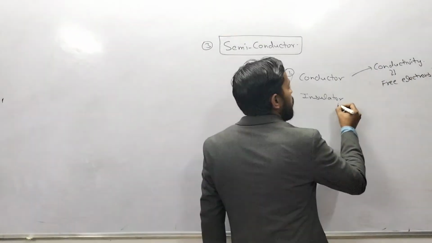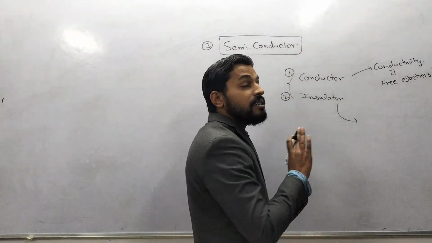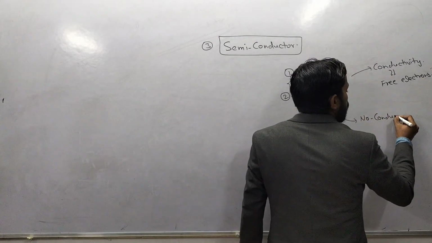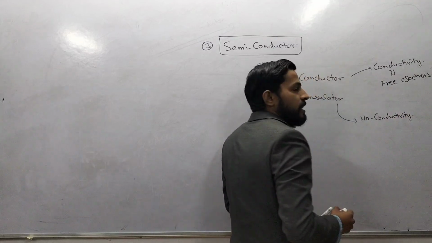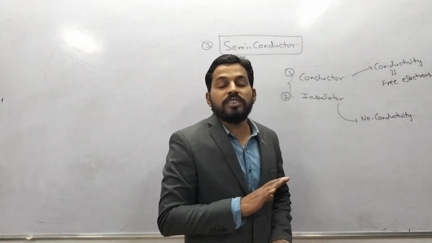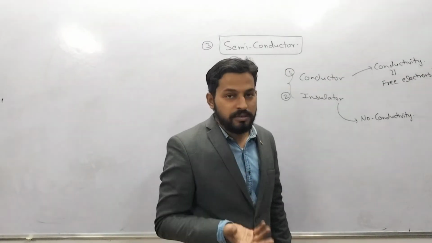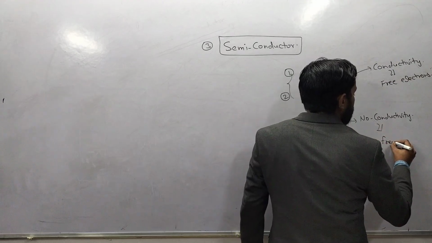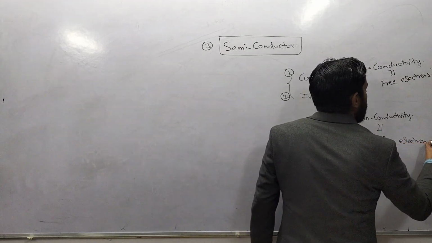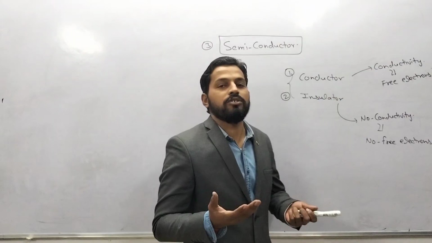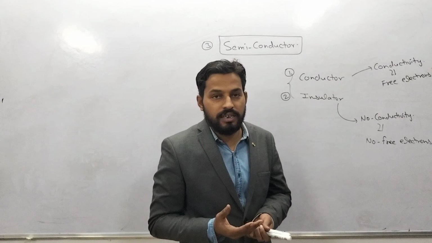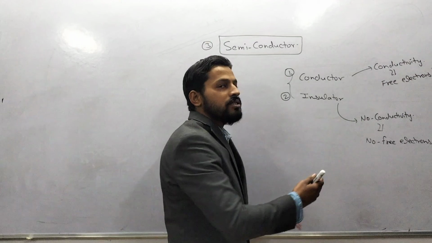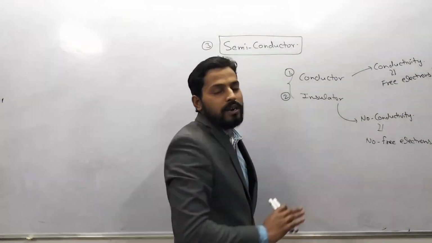And we have another type of material, that is insulator. It doesn't show any conductivity. It means no conductivity, just because there are no free charge electrons, no free charge particles. Actually, free electrons, free charge particles, show conductivity. We have free electrons, so it shows conductivity. We don't have any free electrons, any free charge particle, so here no conductivity.